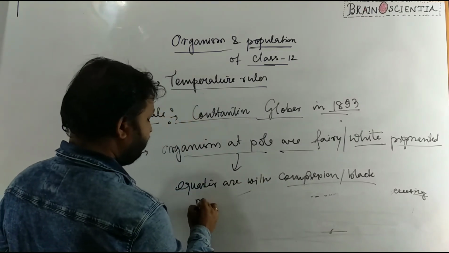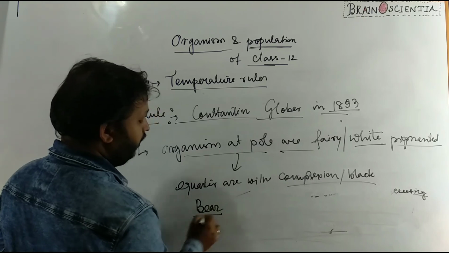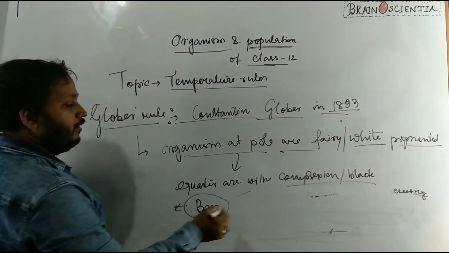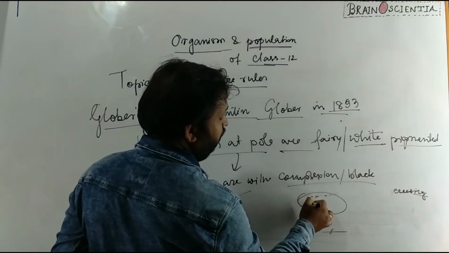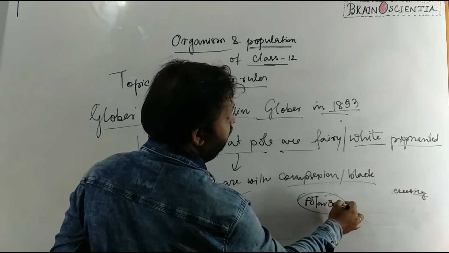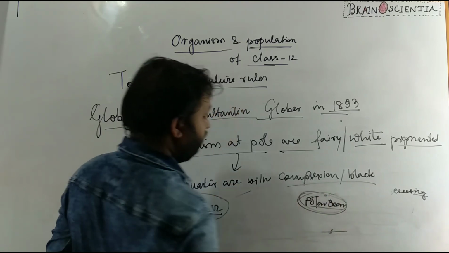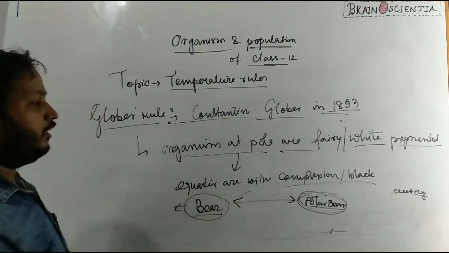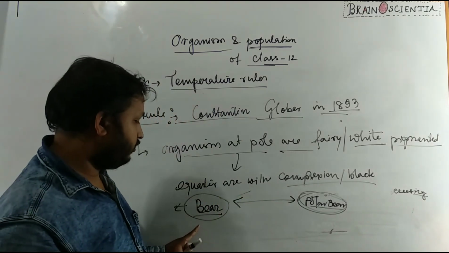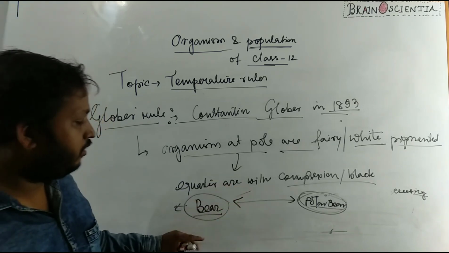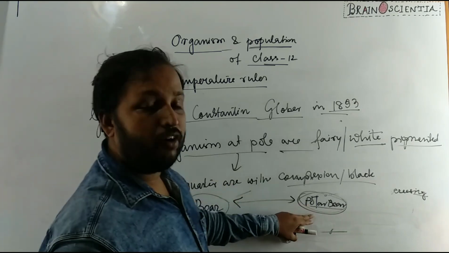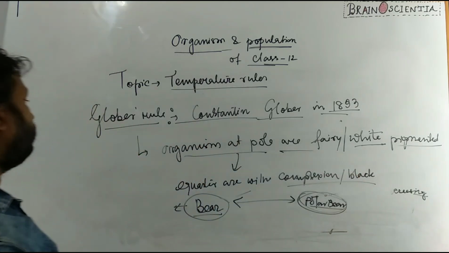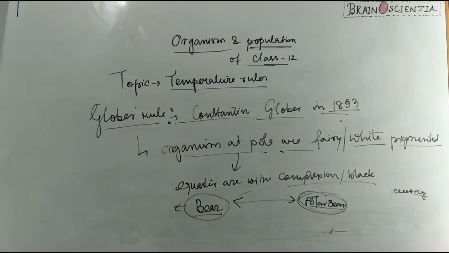Take the example of the bear. At the equator, the bear found is black in color as compared to the polar bear, which is generally very white in color. So according to him, organisms at the equator are dark pigmented or black, whereas organisms found in the pole regions are white pigmented. This is about Gloger's rule.